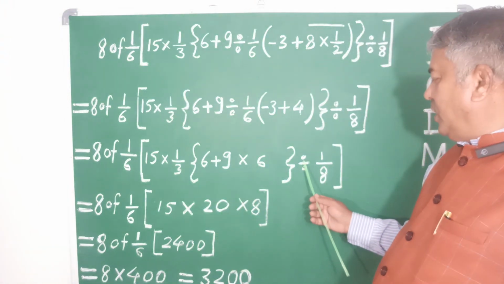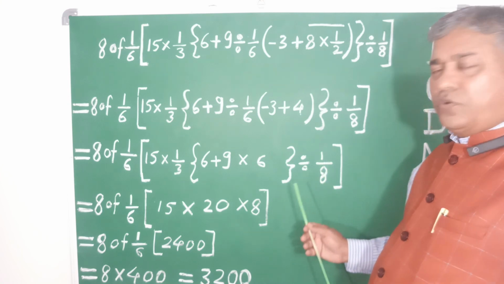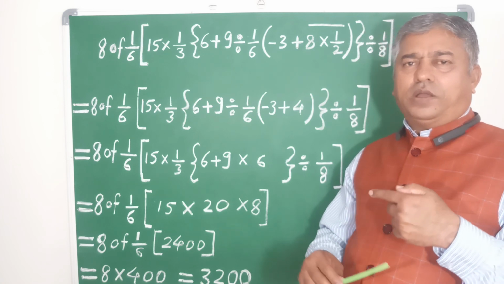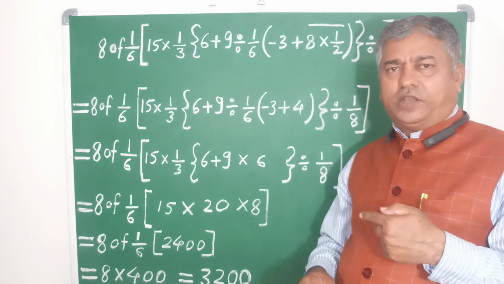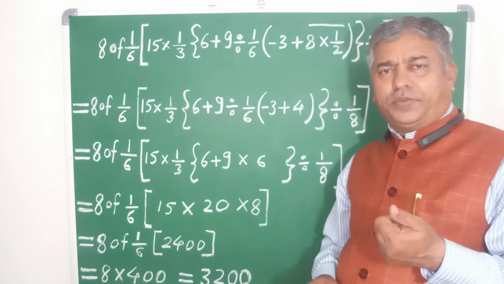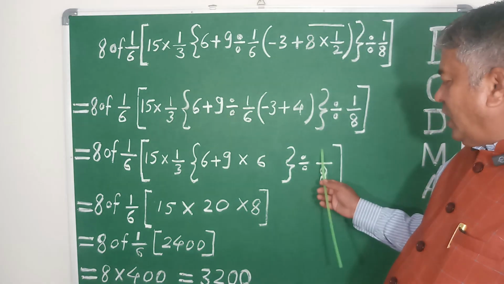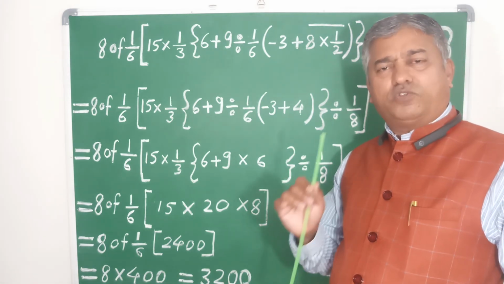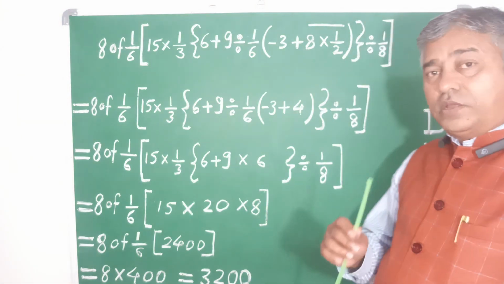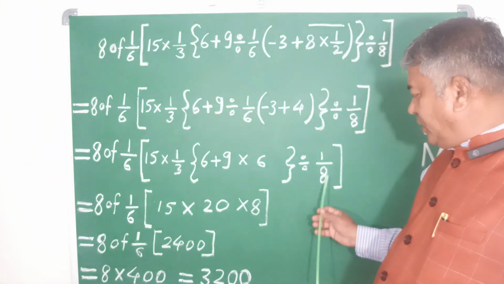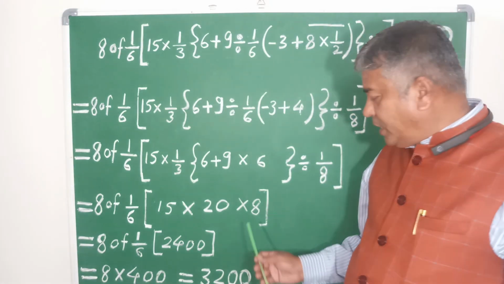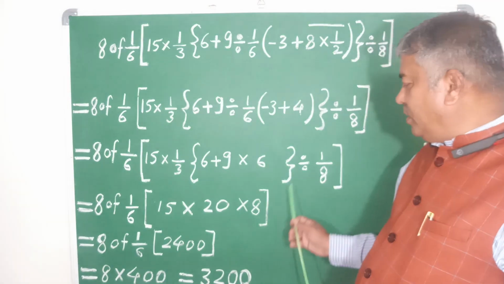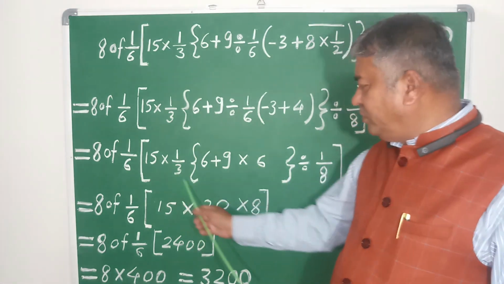Next, here divided by 8. Again we have to do the reverse process. If instead of division we take multiplication, it becomes upside down, means 1 divided by 8 becomes 8. Division becomes multiplication. Now this much procedure is clear.